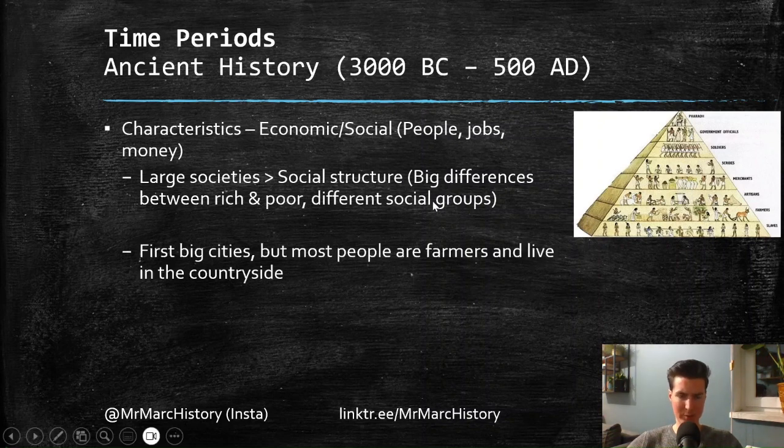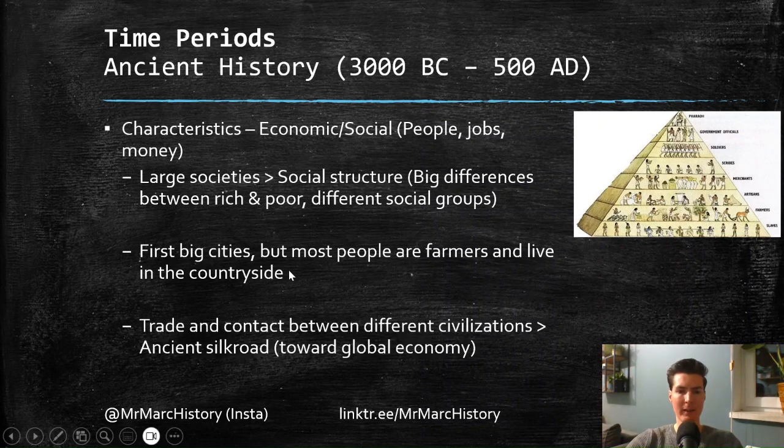You also have the first big city. So Rome famously had 1 million people living there at one point. But most people are farmers and they live in the countryside. And this is also the case for most time periods. And trade and contact between different civilizations takes place.